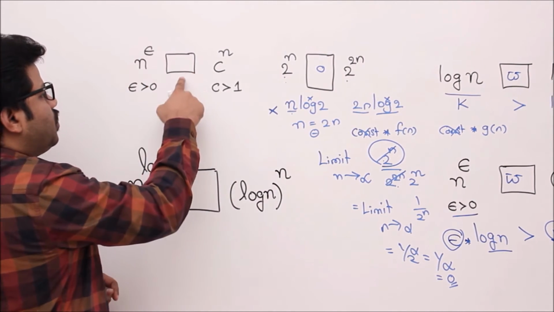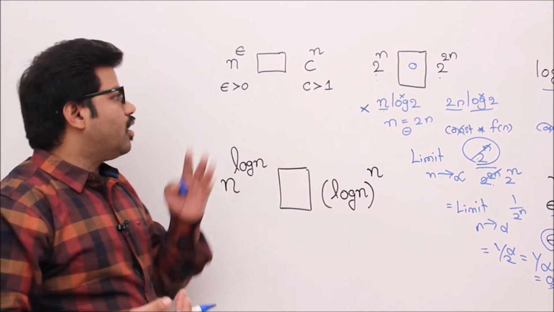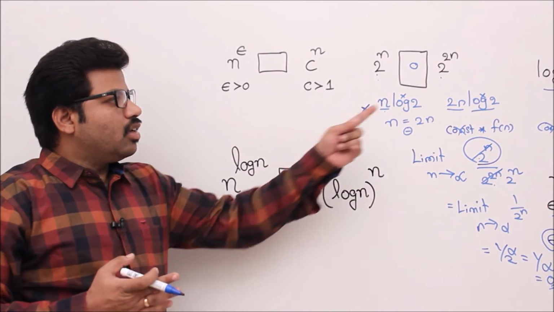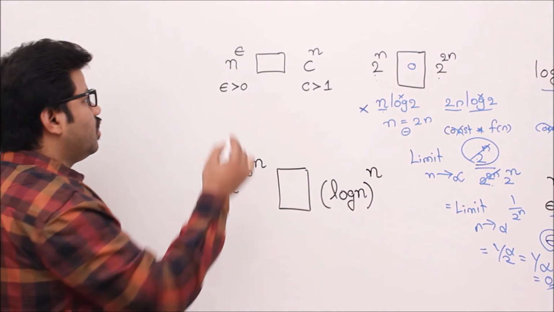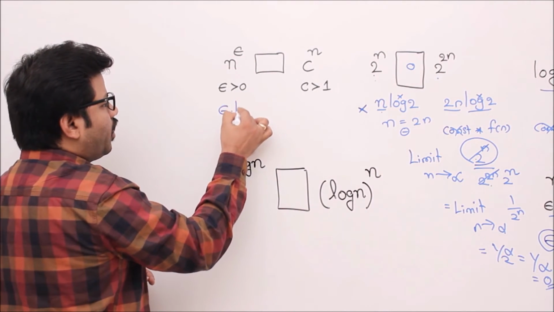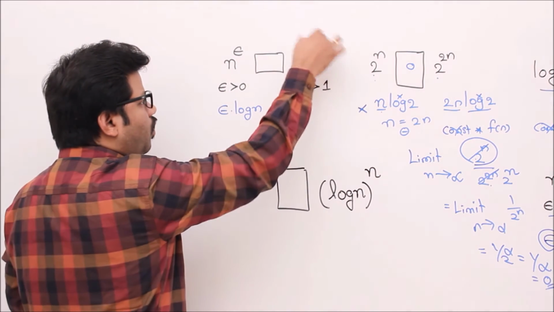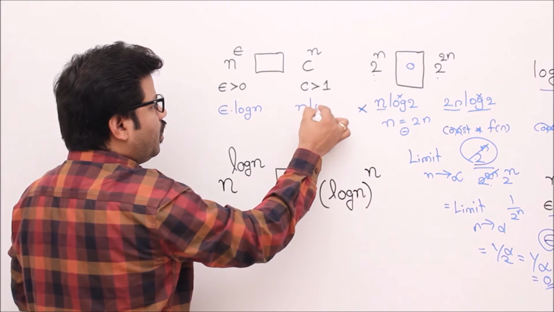n to the power of epsilon versus c to the power of n. Of course we know the result already, but I am just observing with the logarithm method. Let me apply the logarithm method. Epsilon into log n. If I apply logarithm to c to the power of n, then it will become n log c.